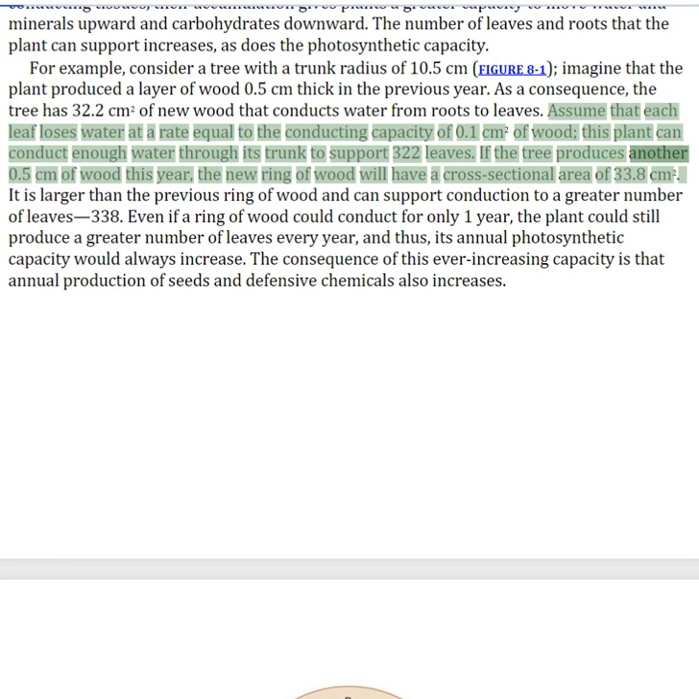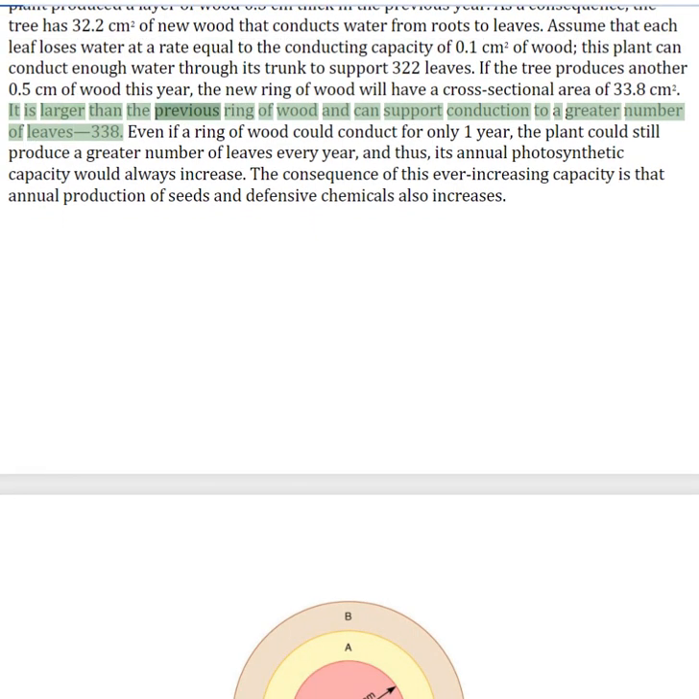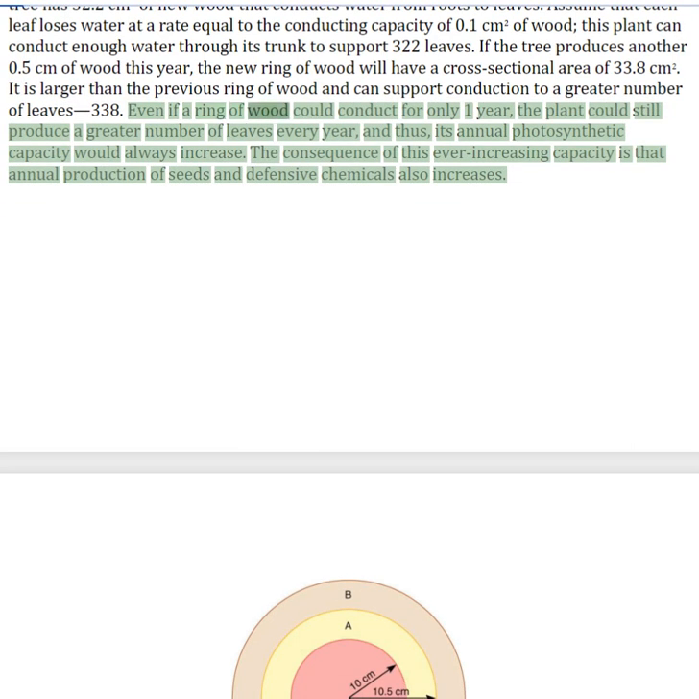If the tree produces another 0.5 centimeters of wood this year, the new ring of wood will have a cross-sectional area of 33.8 centimeters. It is larger than the previous ring of wood and can support conduction to a greater number of leaves, 338. Even if a ring of wood could conduct for only 1 year, the plant could still produce a greater number of leaves every year, and thus, its annual photosynthetic capacity would always increase. The consequence of this ever-increasing capacity is that annual production of seeds and defensive chemicals also increases.